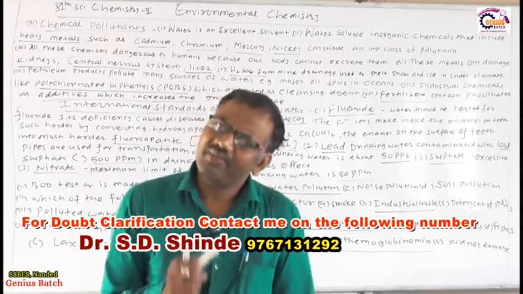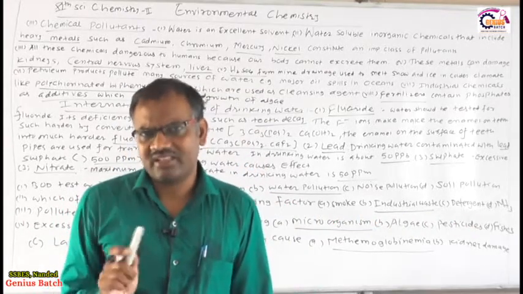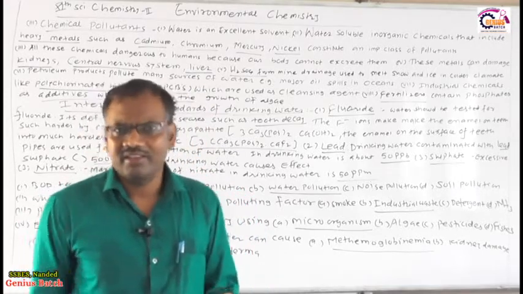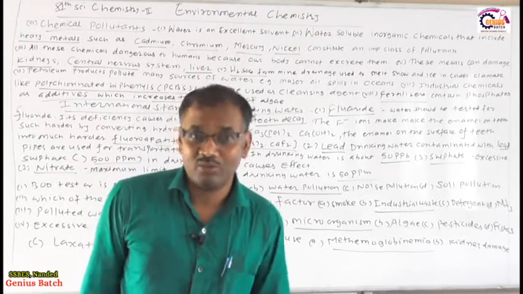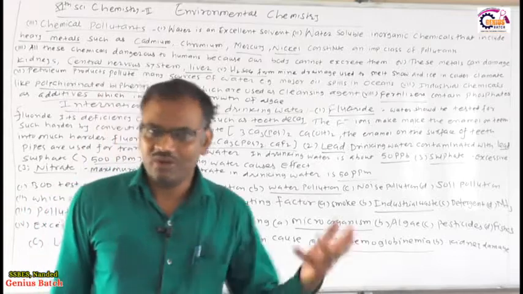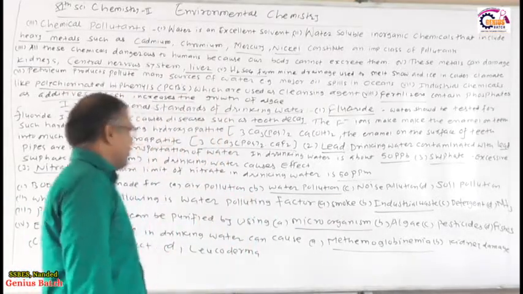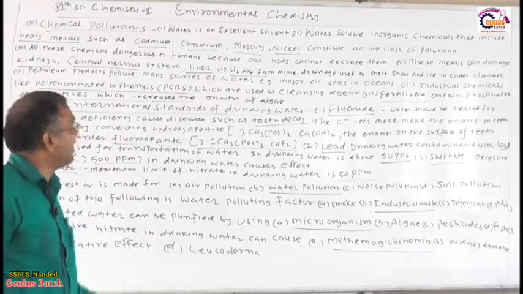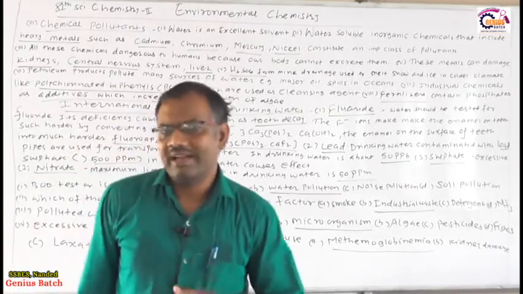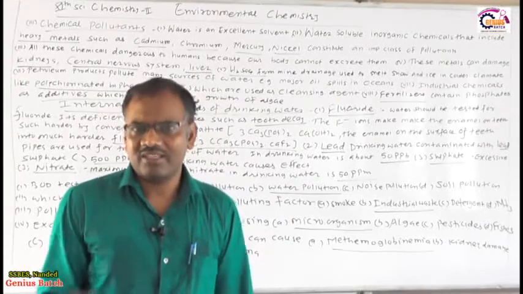In the JEE Main exam generally one question has been asked, but you still have to study. If there are 2 questions, with 4 marks for each question, you will lose 8 marks if you are not prepared for this topic. For that purpose I have taken this topic in detail, and some questions also. So this is regarding the chemical pollutant, that is water pollution and its questions. Next we will see soil pollution in the next video. Thank you.